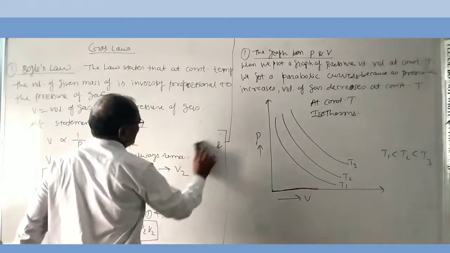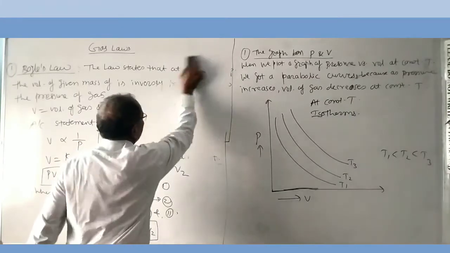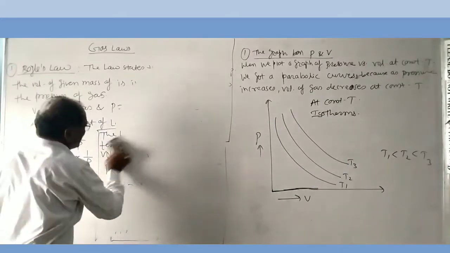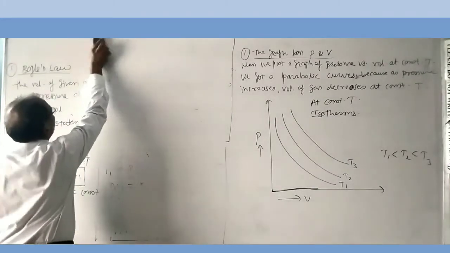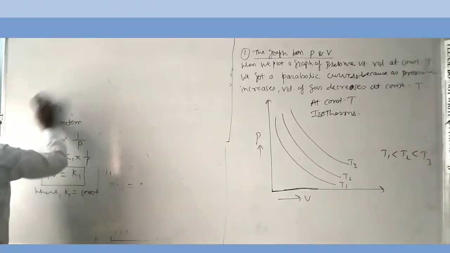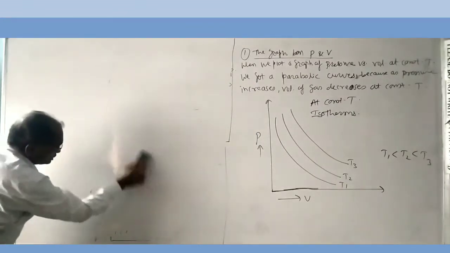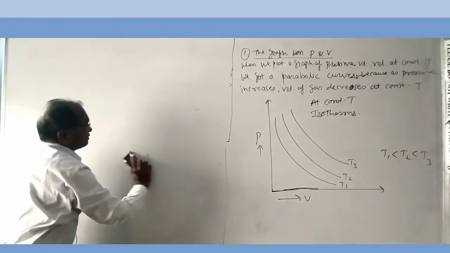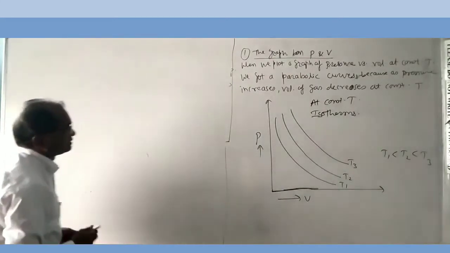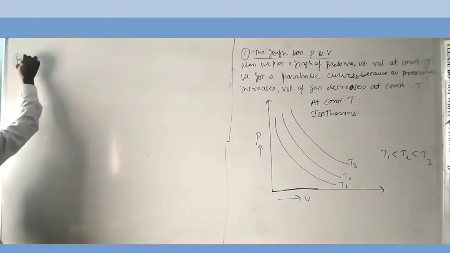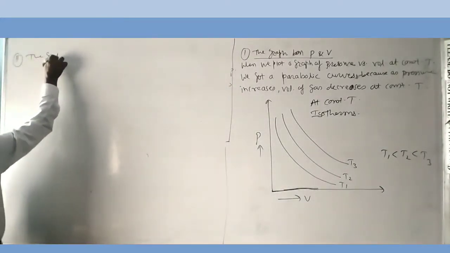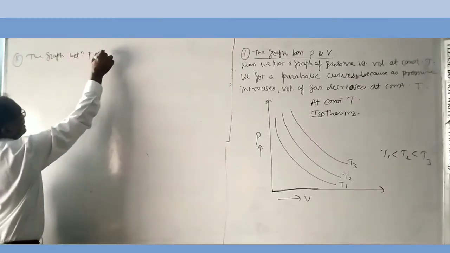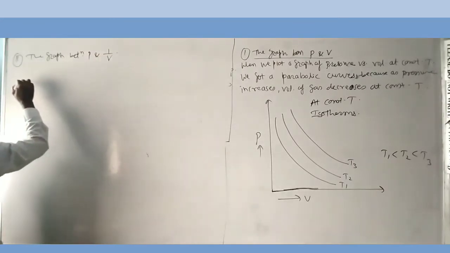Second graph, when we plot a graph of pressure versus the inverse of volume, that is, the reciprocal of volume. The second graph is the graph between pressure and 1 upon volume.